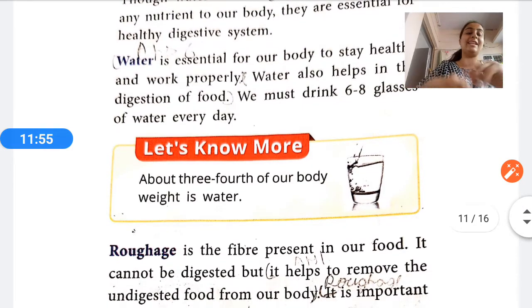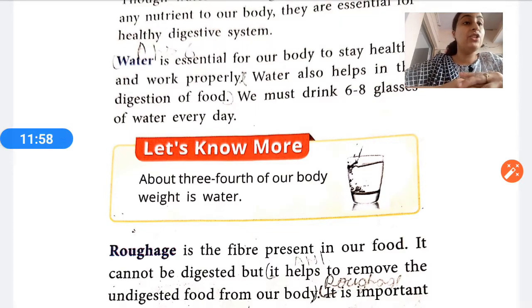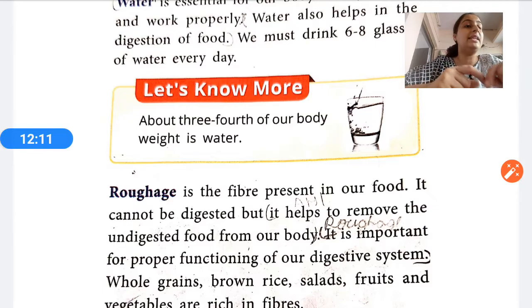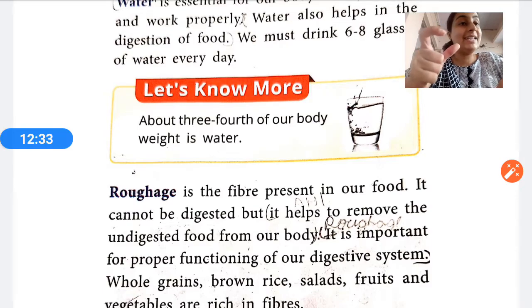Now we come to the next part, that is roughage. What is roughage? Roughage is a fiber that is present in our food. It cannot be digested, but it helps to remove the undigested food from our body. See, all the food that we are eating is not necessary for our body to digest. Some undigested part of the food is also there, and to remove that undigested part, we need the help of roughage. It is important for proper functioning of our digestive system.